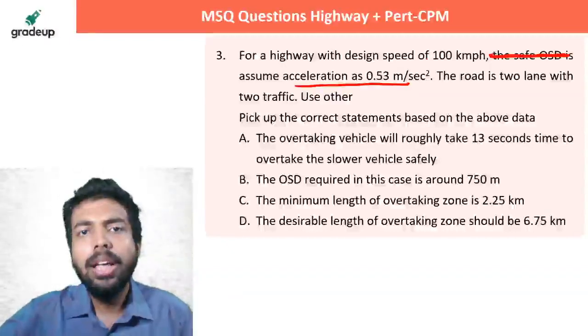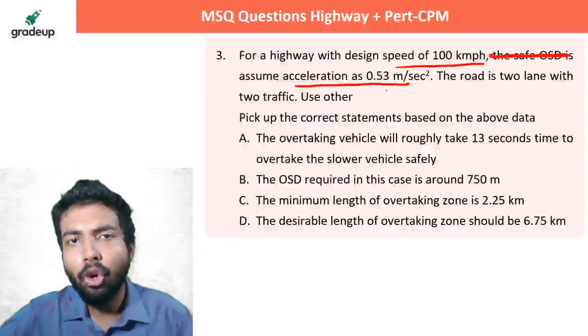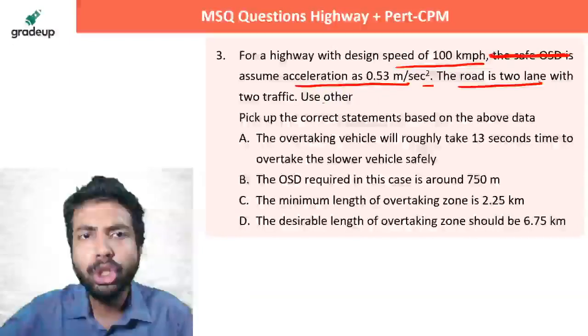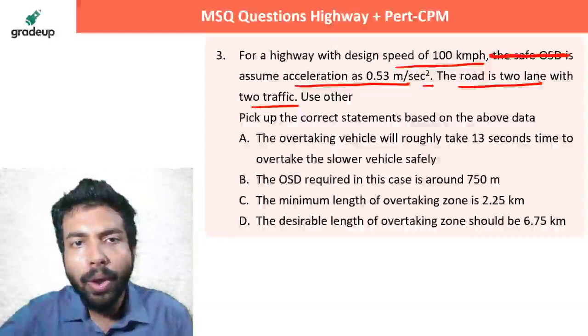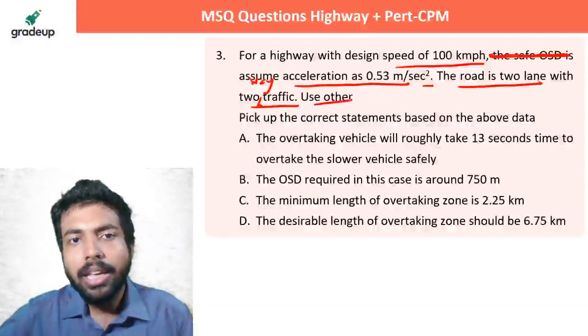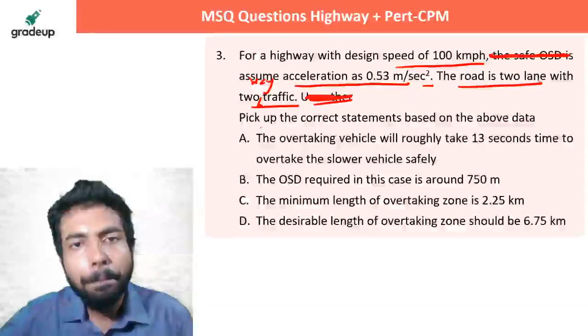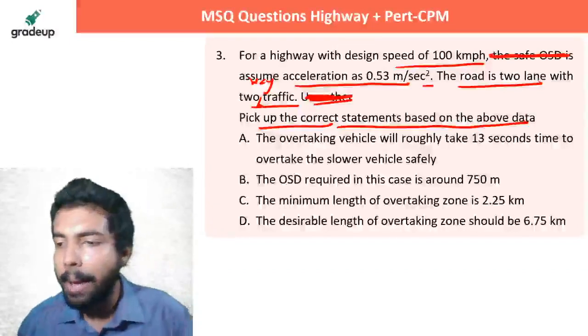Assume acceleration for a highway with design speed 100 km/h. Assume acceleration is this much. The road is two-lane with two-way traffic. It should be two-way traffic. So they are saying pick up the correct statements based on the above data.